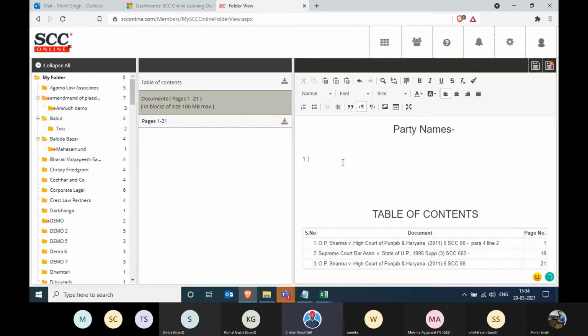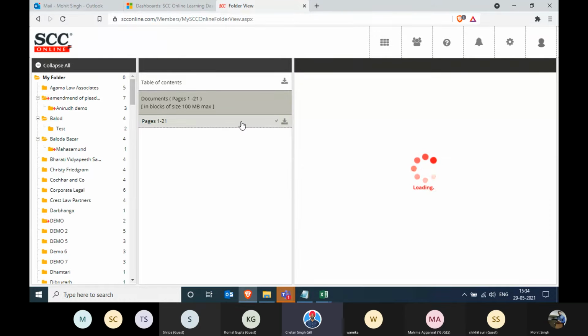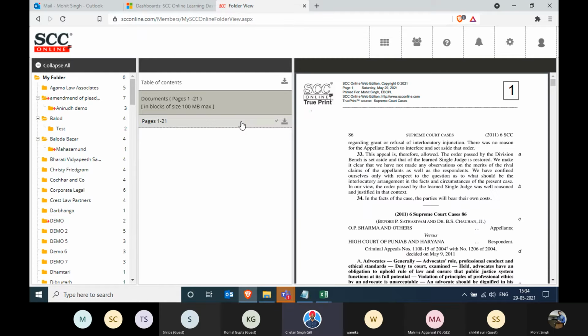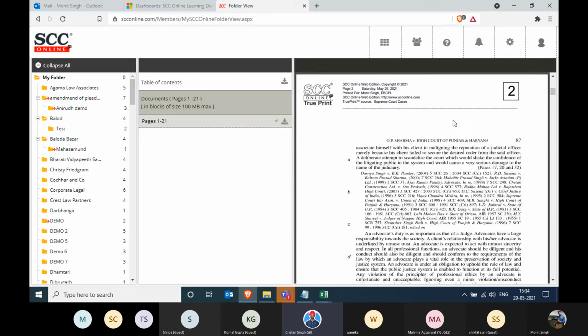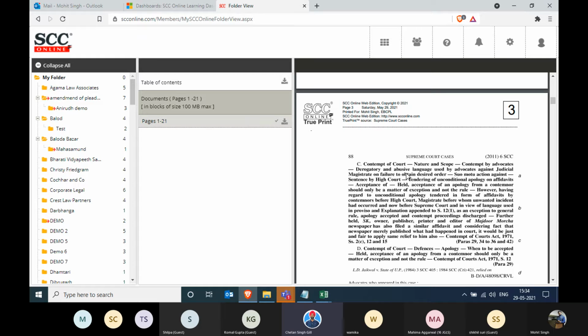Once you move to the second entry, that is your pages, all that you selected, the pagination has been done. So pages 1, 2, 3, 4 will all be done, and it will be matched with the same index that you just saw a couple of seconds back. And there we have it, page 1, page 2, and it'll keep on going. So this is the compendium feature. You can download this and save it onto your machine, and either upload it or take a printout of it as per your wish.